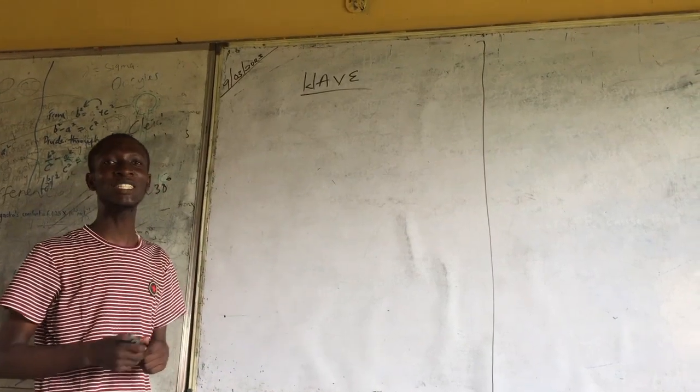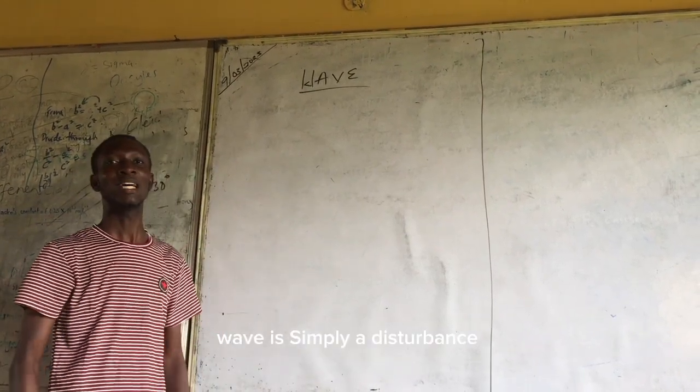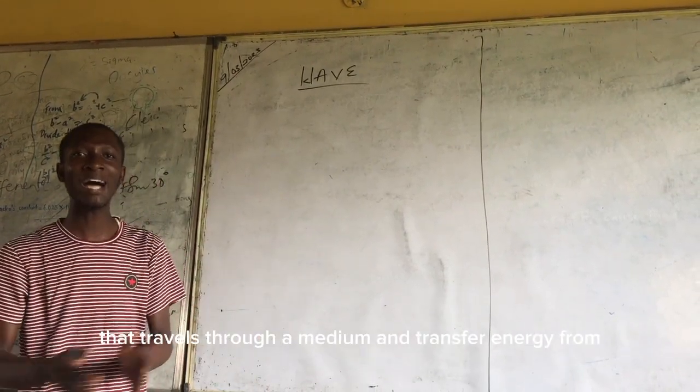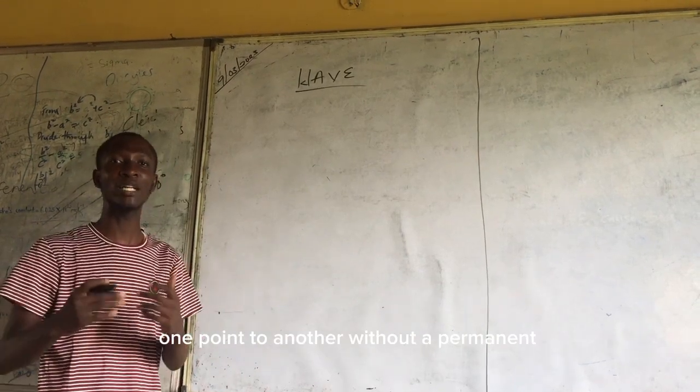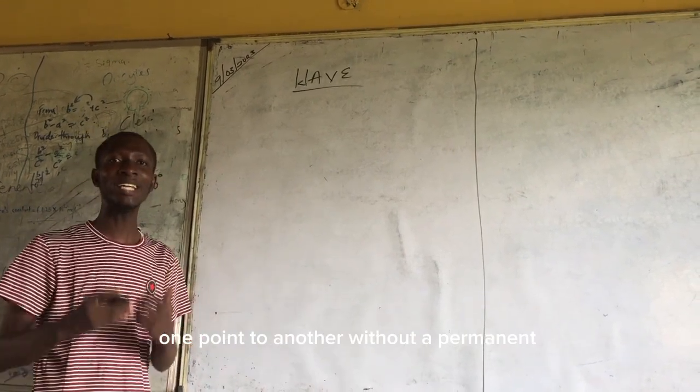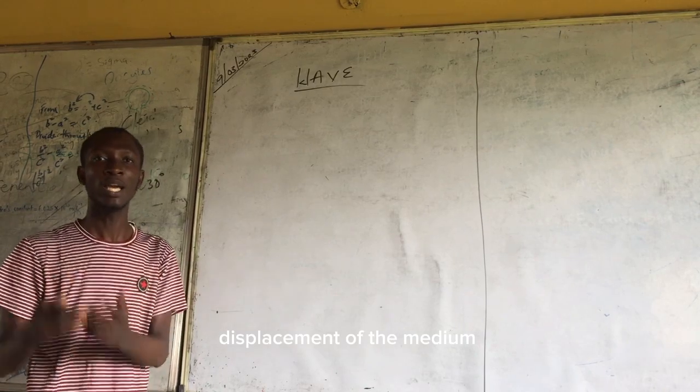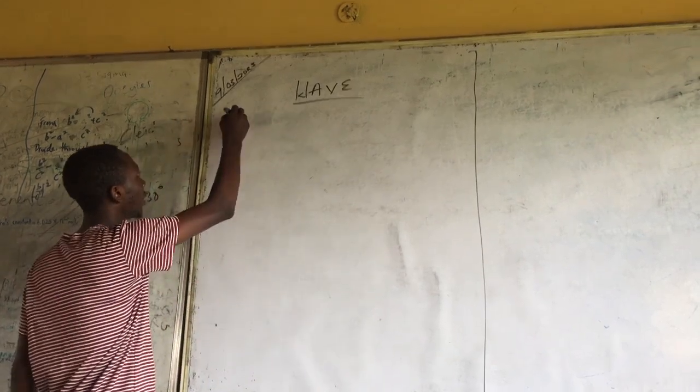So wave is just simply a disturbance that travels through a medium and transfers energy from one point to another without a permanent displacement of the medium. Let me write it out.